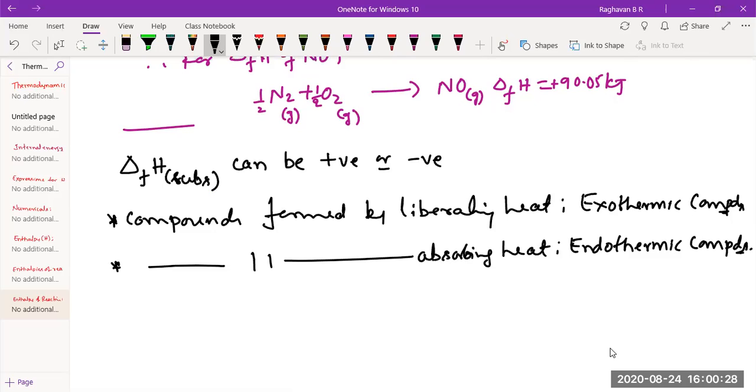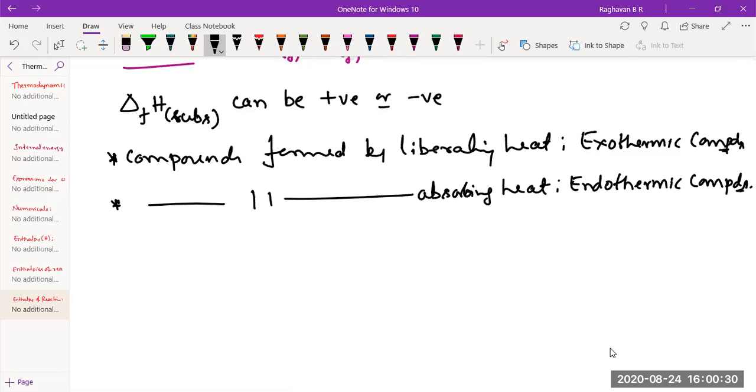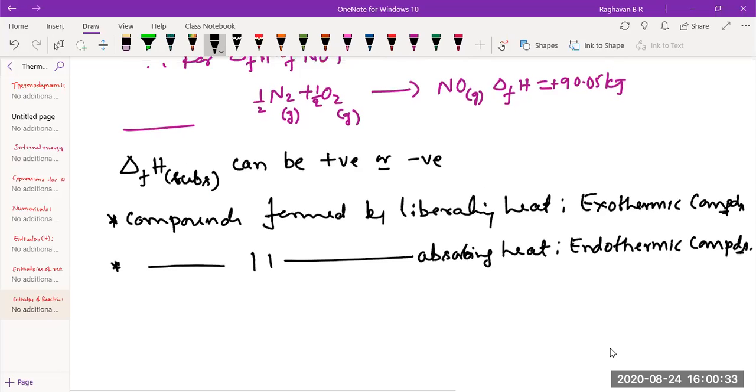Between exothermic and endothermic compounds, how can stability be compared? Are exothermic compounds more stable, or endothermic compounds? Exothermic. Why are exothermic compounds more stable? Because they have lower energy. When heat is liberated, energy decreases, stability increases.